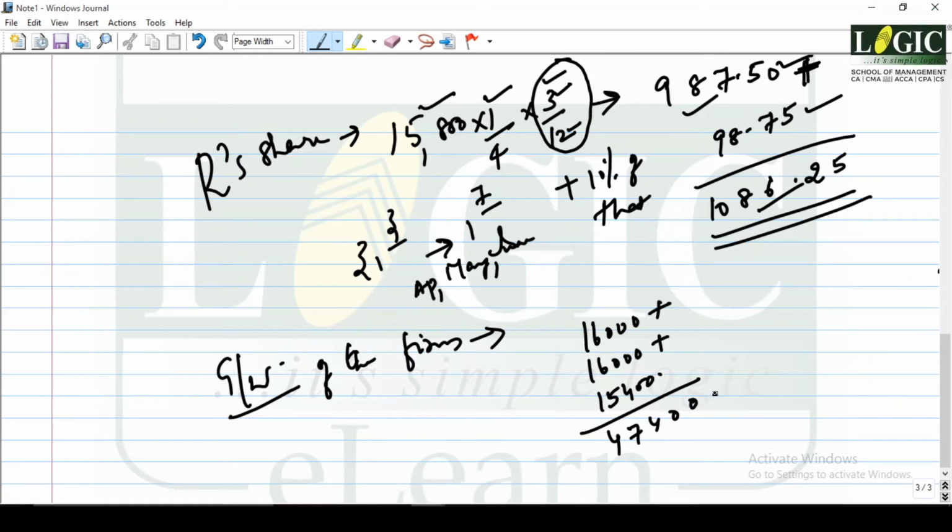This is the goodwill of the firm, into his share. So how much is it? Goodwill of the firm into 1 by 4 comes around 11,800.